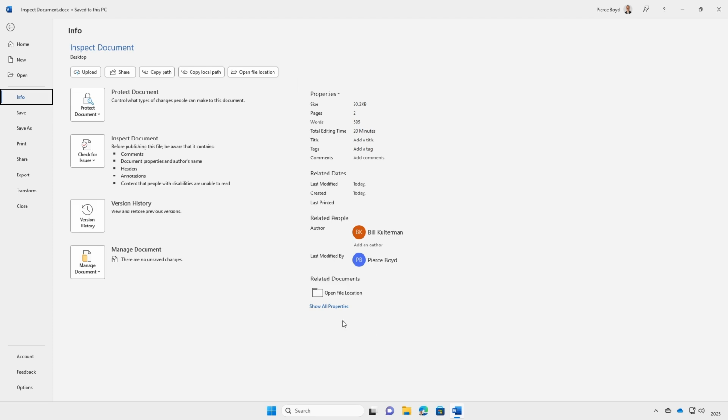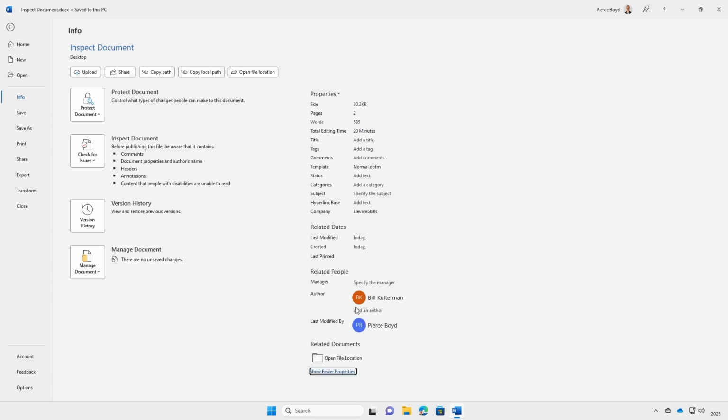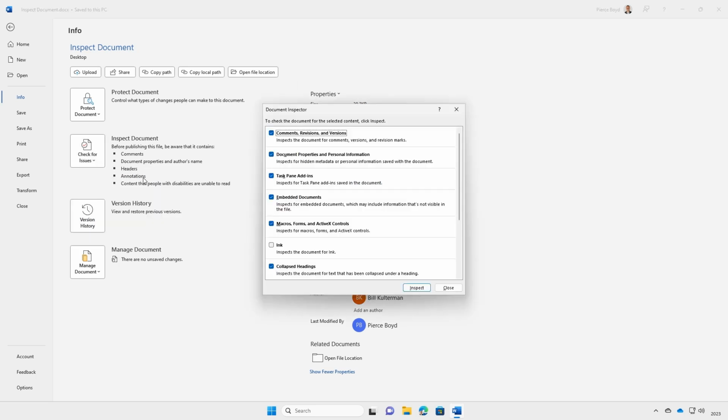Now, when we come over here to the right, I'm going to click on Show All Properties, and we get all of these properties here, but we see things like the company name, Elevare Skills. We see the author's name, and the name of the person the document was last modified by. This is information that you may or may not want to keep on the document if you're going to publish it. So we're going to click again on Check for Issues and tell it to inspect the document.